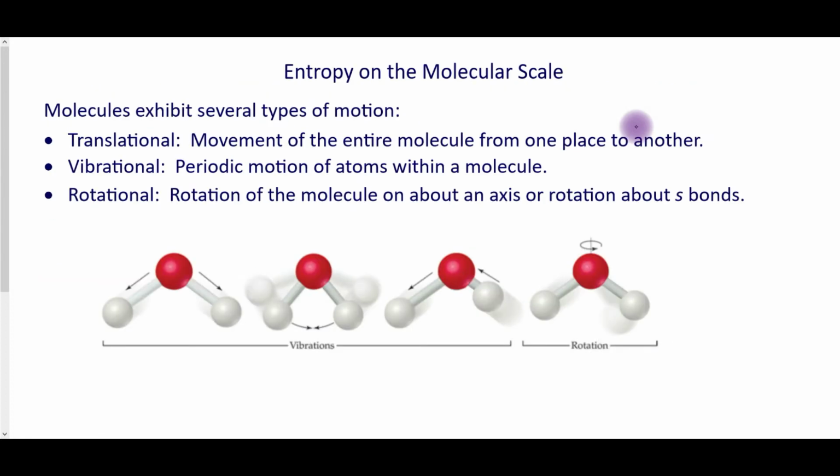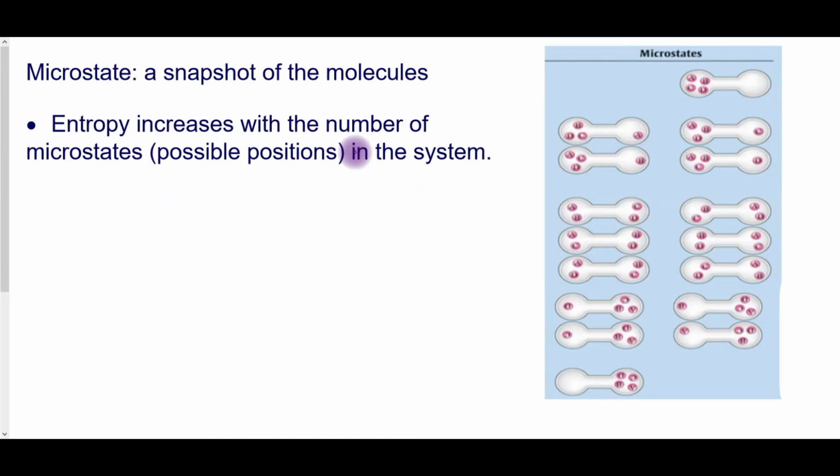Looking at a particular molecule, there's different types of motion. Translational, the molecule moves from one place to another. Vibrational, where it is vibrating. And rotation, where it actually rotates about its axis. A microstate is a snapshot of the molecules. How many different ways can it be arranged?